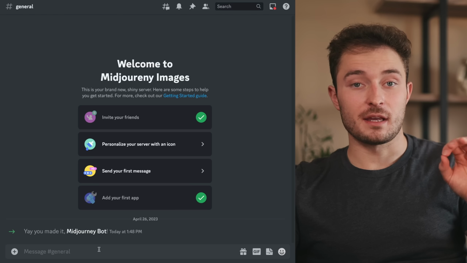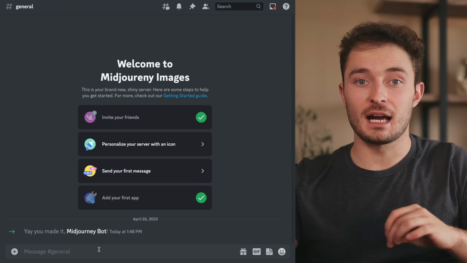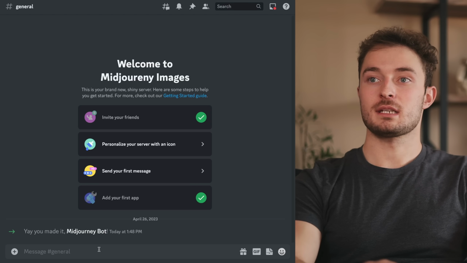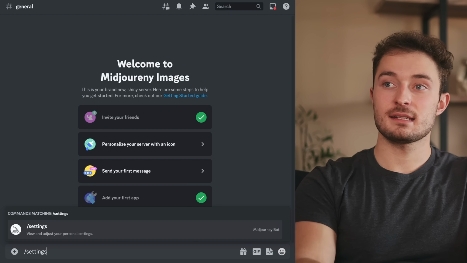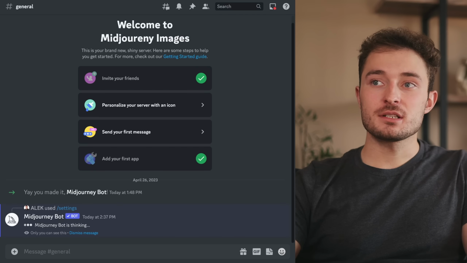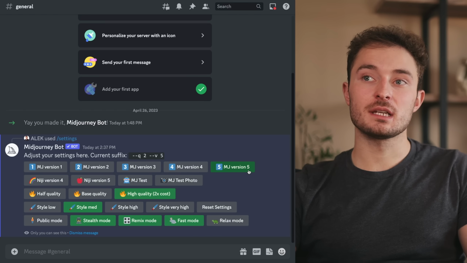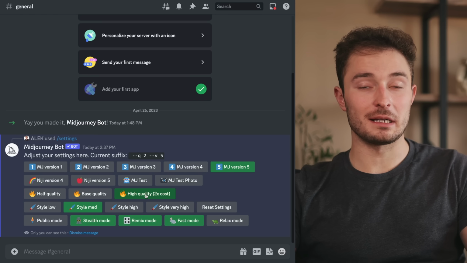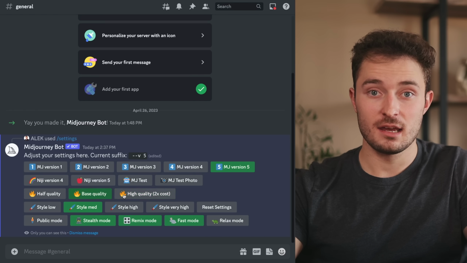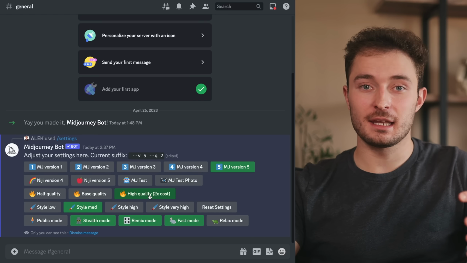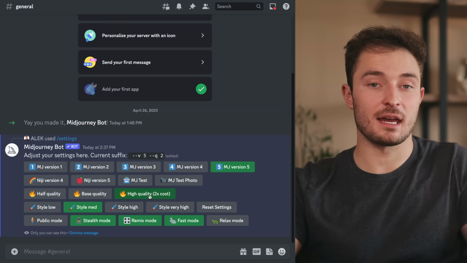So even with those few ideas, I think we can now start making some of our own designs for plant, flower, or Bigfoot-inspired shirts. Now in Midjourney, there's a few settings that I like changing first. So I'll type out /settings and hit enter, and I'm just making sure that Midjourney version 5 is selected. Now, I would recommend using this high quality setting when you're ready to start making actual designs, but while you're just playing around and getting used to Midjourney, then you can leave it at the base quality.